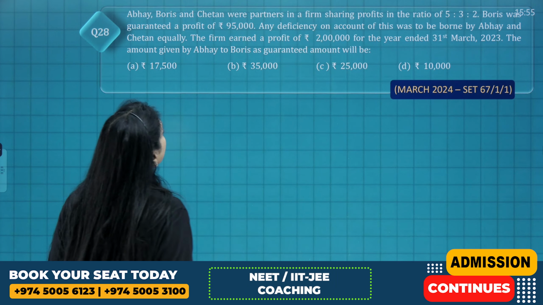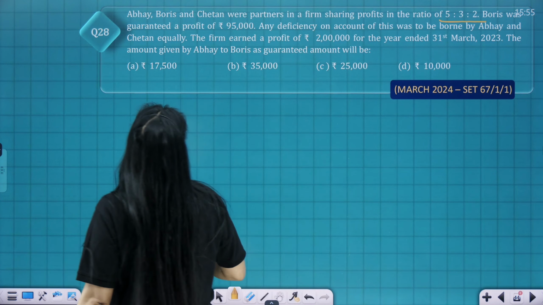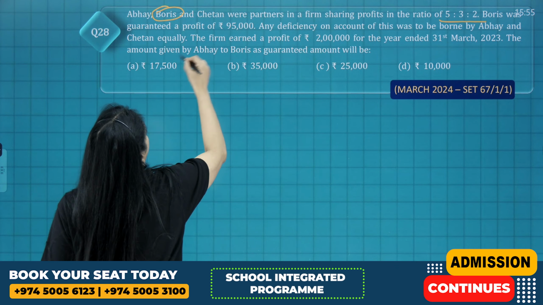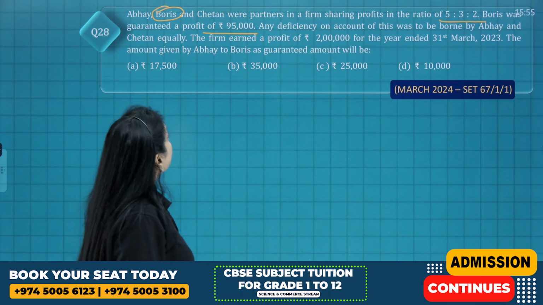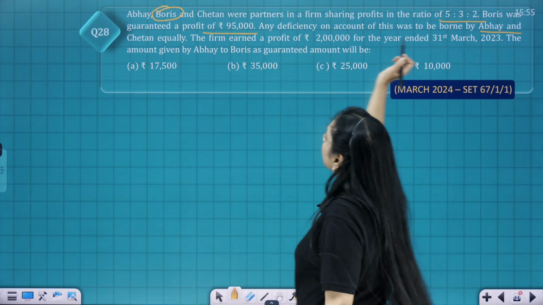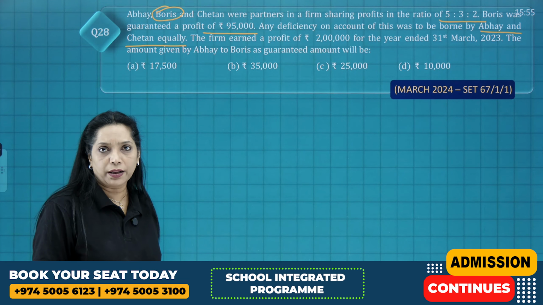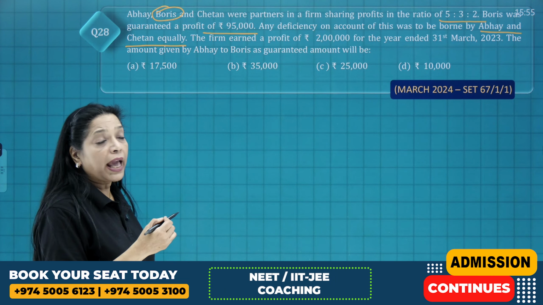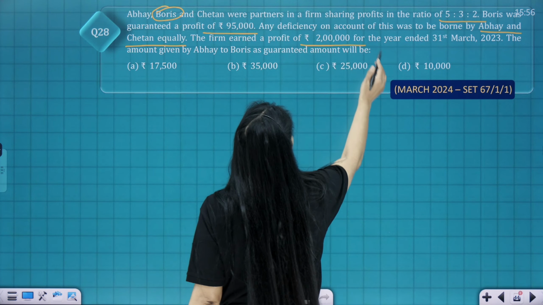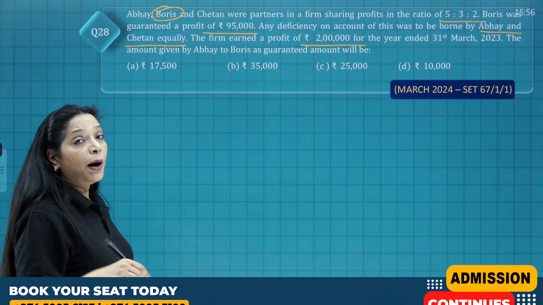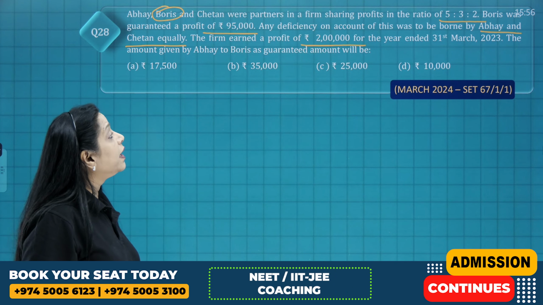Well, Abhay, Boris and Chetan were partners in a firm sharing profits 5:3:2. Boris was guaranteed a profit of 95,000. Any deficiency on account of this was to be borne by Abhay and Chetan equally. It's very clearly given who is going to bear the guarantee and how they are going to bear it. So who is bearing the guarantee is Abhay and Chetan, and how? Equally. The firm earned a profit of 2 lakh for the year ended 31st March 2023. Now the question says, what is the amount given by Abhay to Boris as a guaranteed amount?